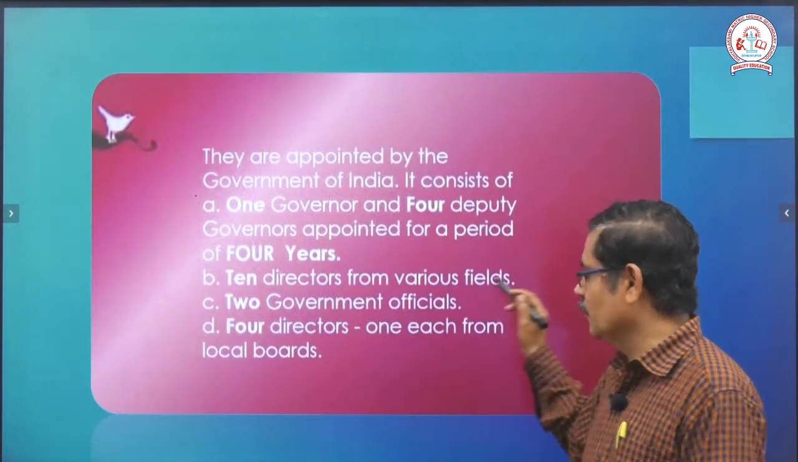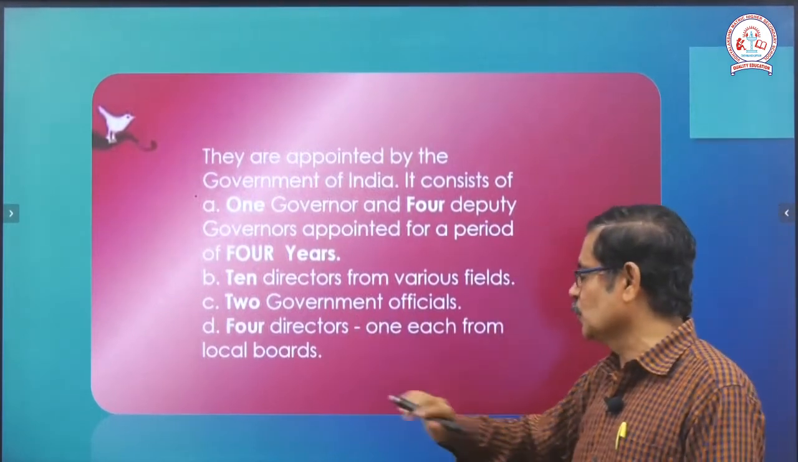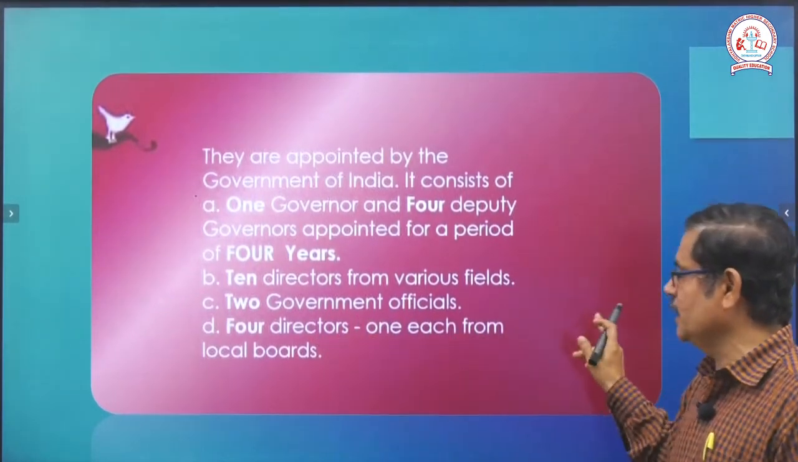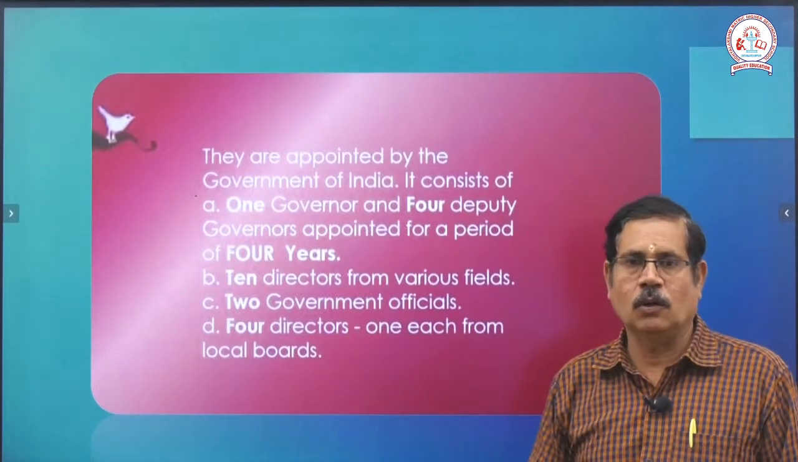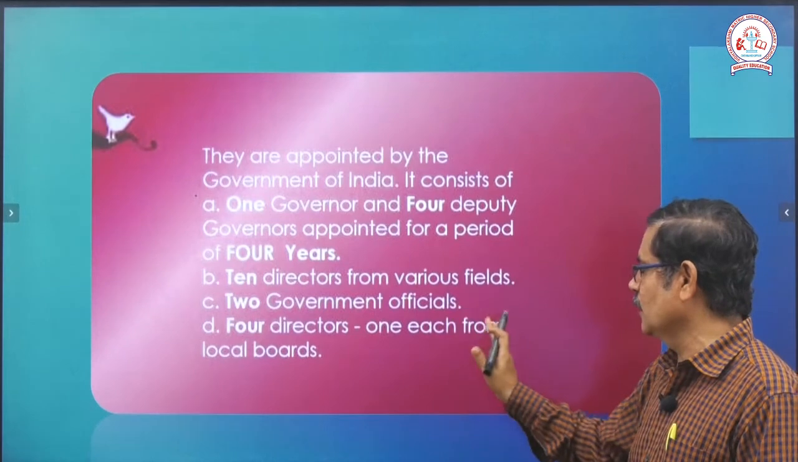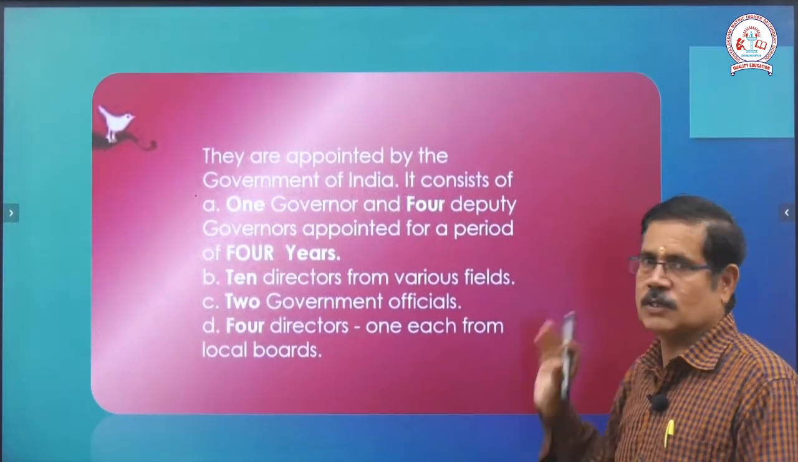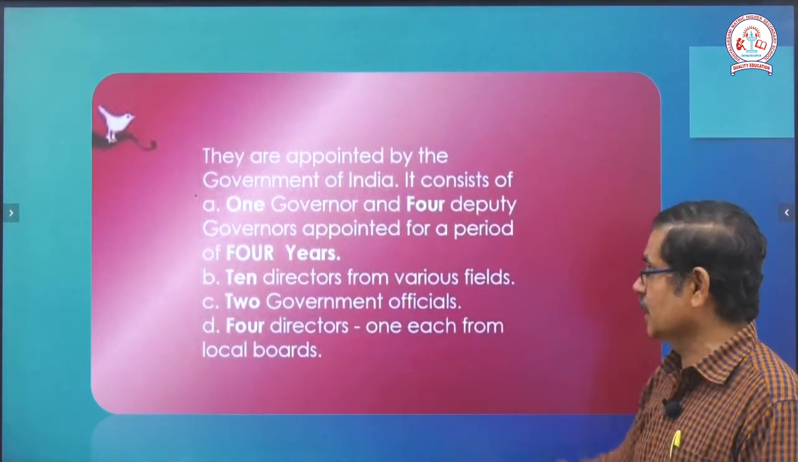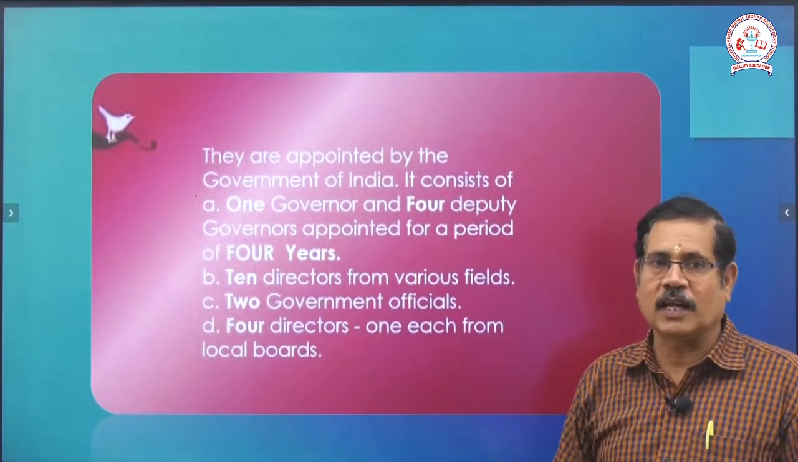Two government officials are also there. Four directors, one each from the local boards. The local boards are based on state and district, so one member from each state-wise local board is also there. This is the structure of our 21-member board of directors.